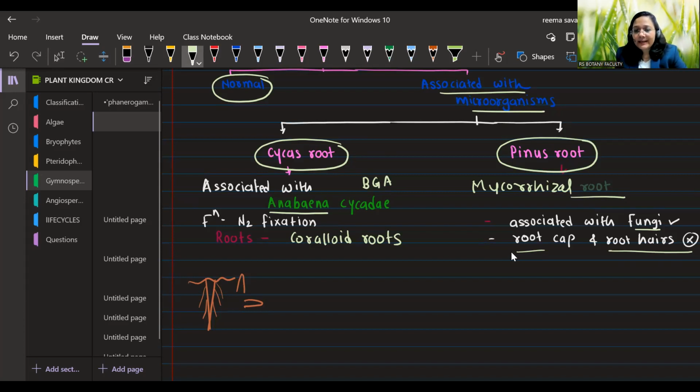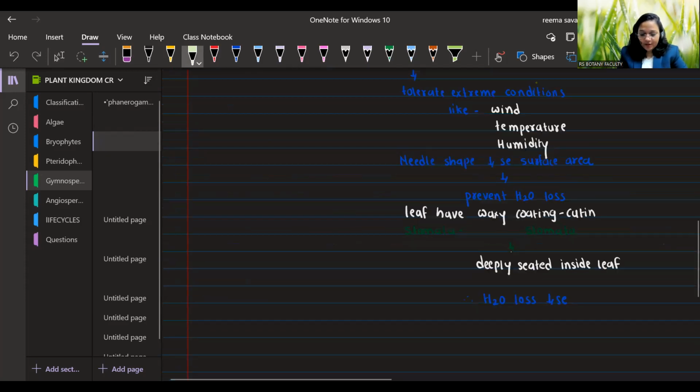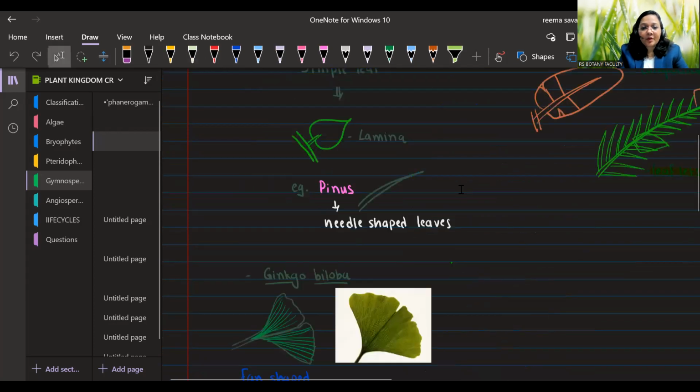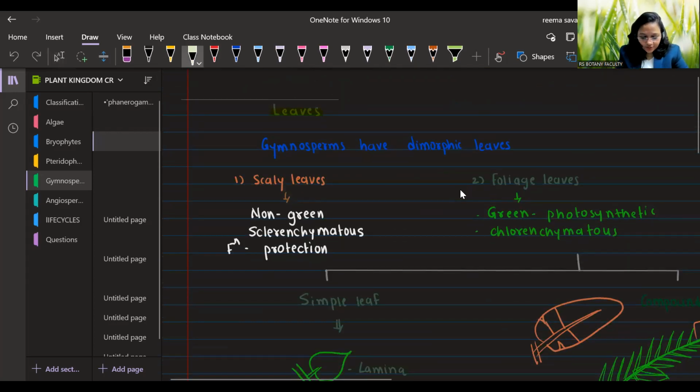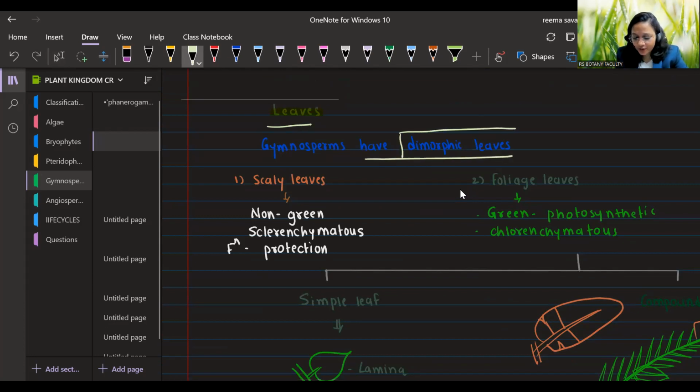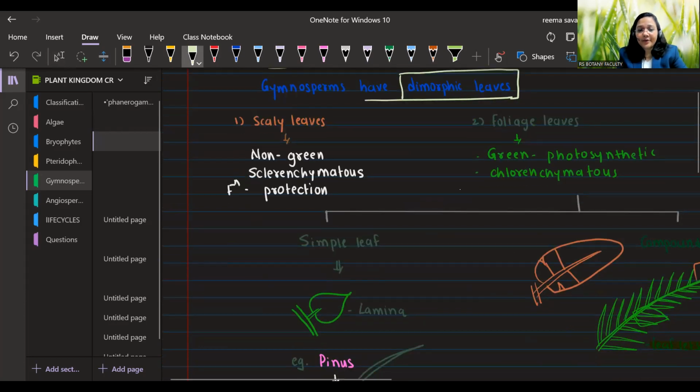So in case of Pinus, it is a compulsory obligate relationship. If mycorrhizal associations are not found in the Pinus root, then its growth will be stunted. Next topic is leaves. So gymnosperms have dimorphic leaves. I already told you they have dimorphic roots as well as dimorphic leaves and dimorphic stem.